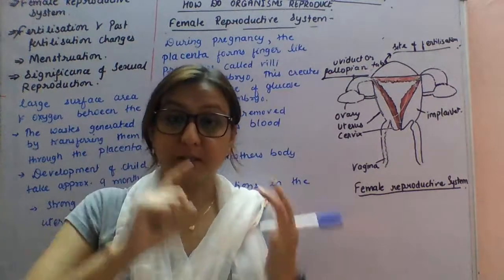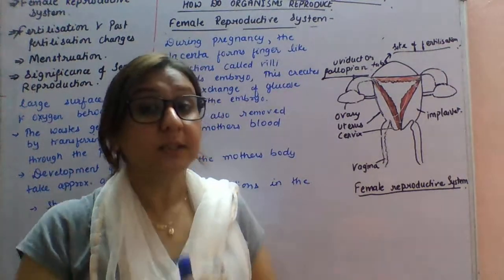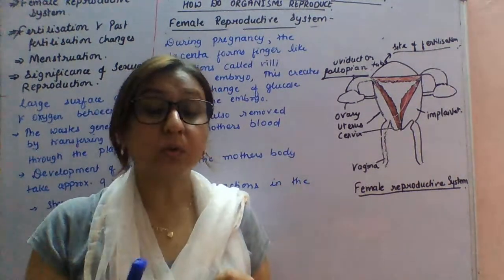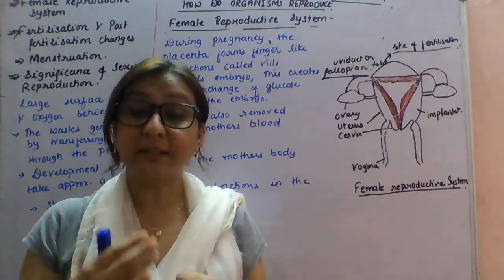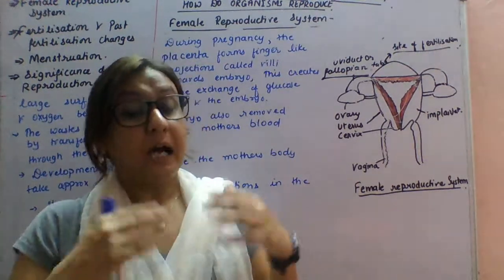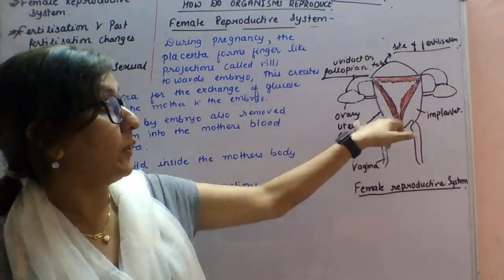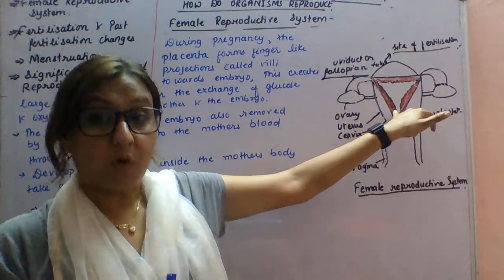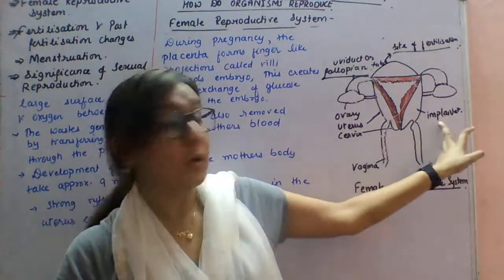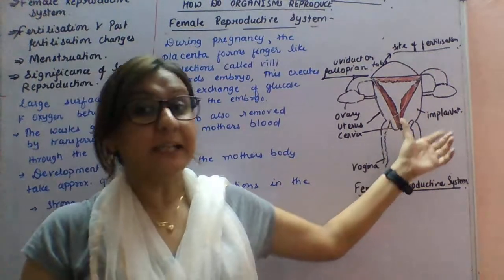When the sperm and ovum fuse together, they form the zygote, and the zygote goes through repeated mitotic divisions and forms the blastocyst. After it forms the blastocyst, it goes to the uterus, or the womb. Here they form the embryo, and the uterus is also called the site of implantation. Here a female becomes pregnant.